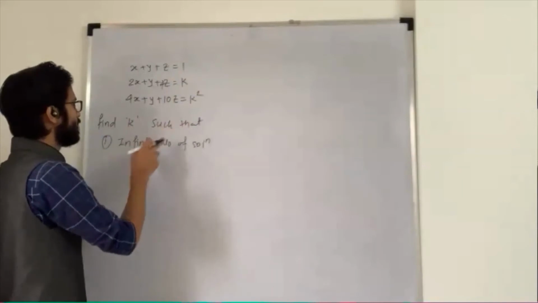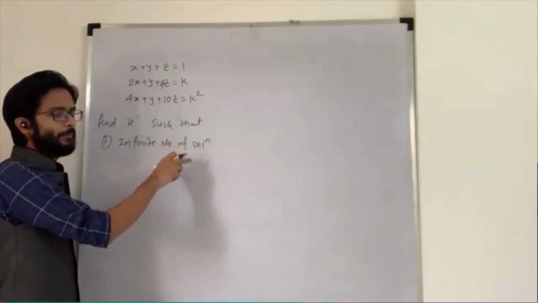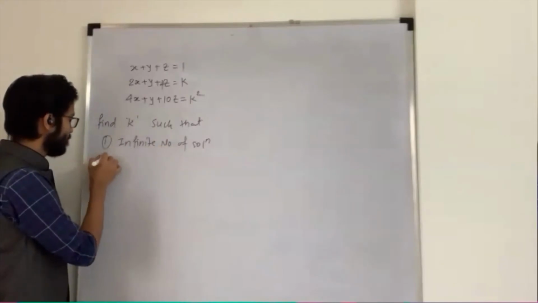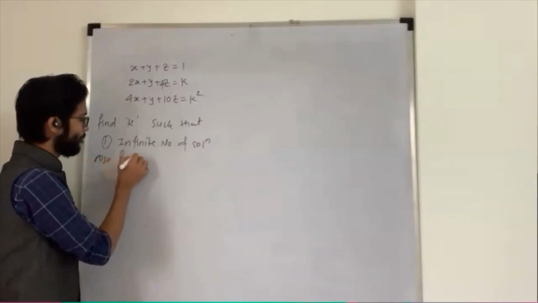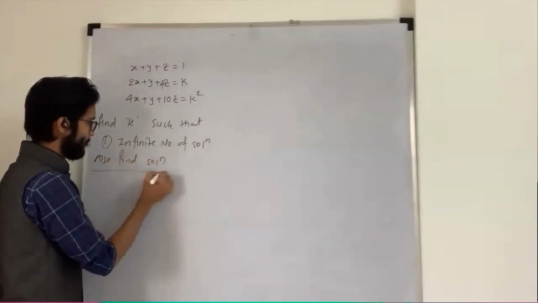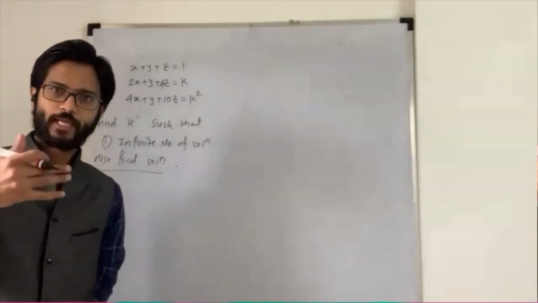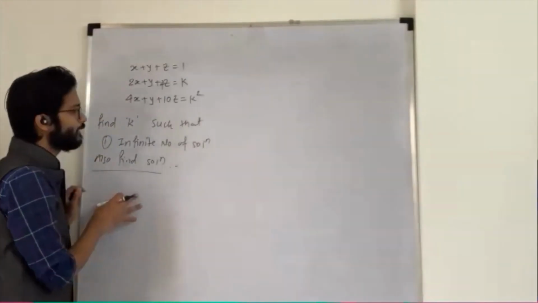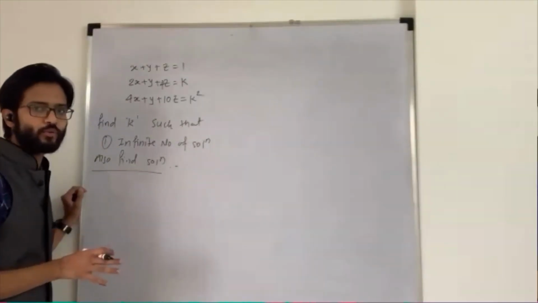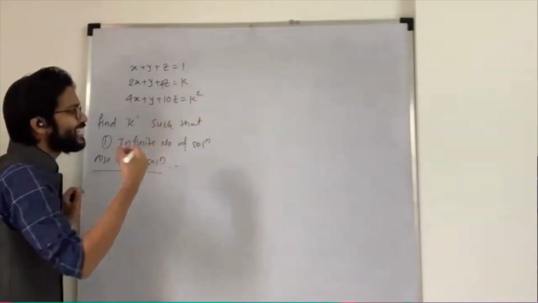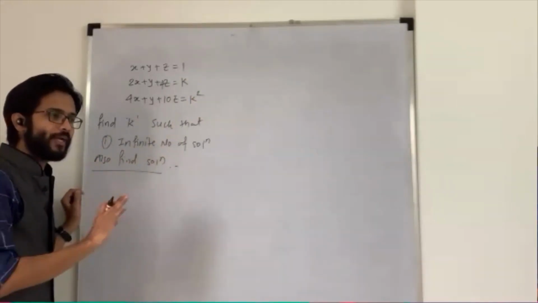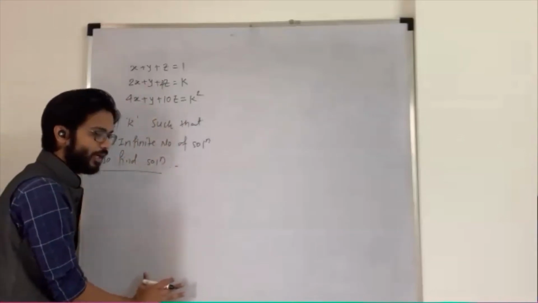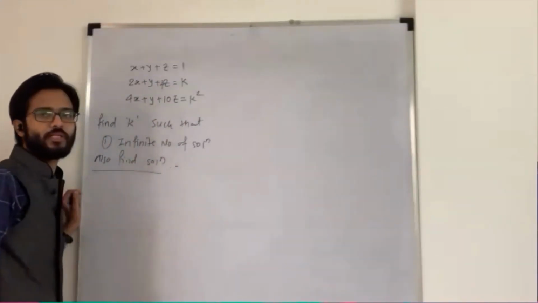To find the value of k such that it has an infinite number of solutions, and also find the solution. So put the value of k and again find the solution. Such kinds of problems are very easy to solve. You have to treat that k as a simple number and apply whatever procedure we use for solving a system of linear equations.